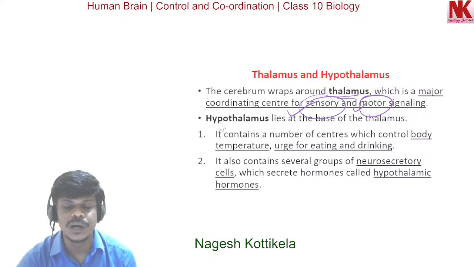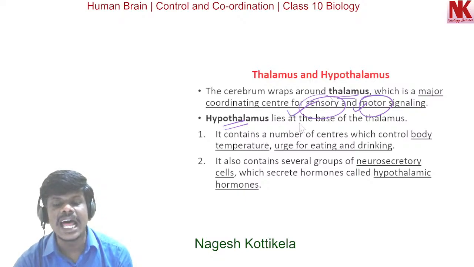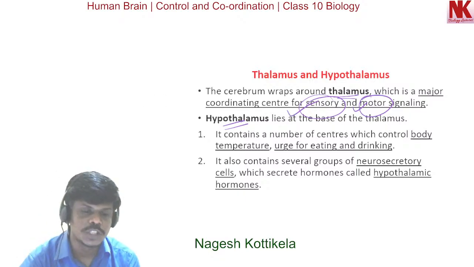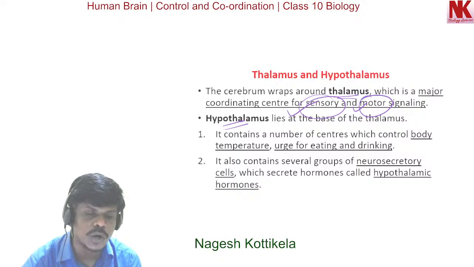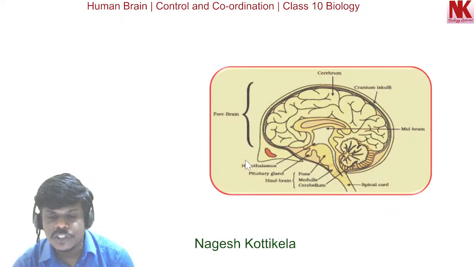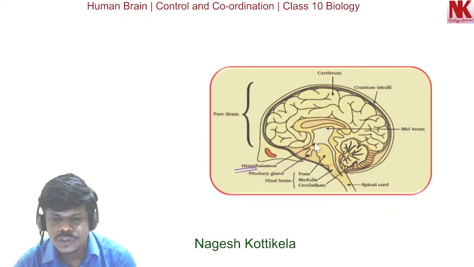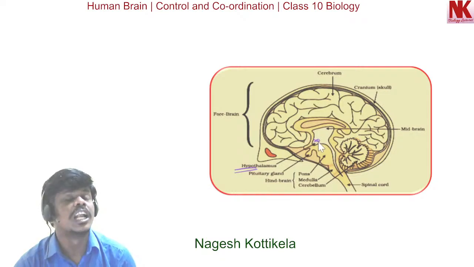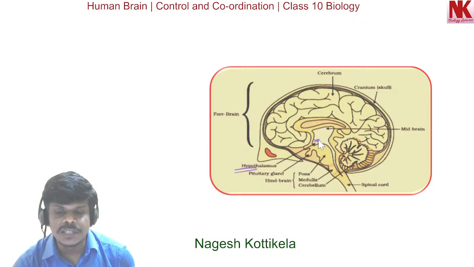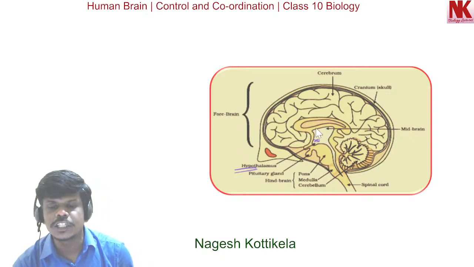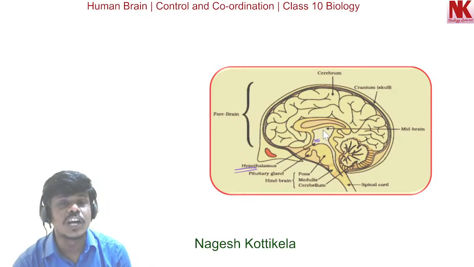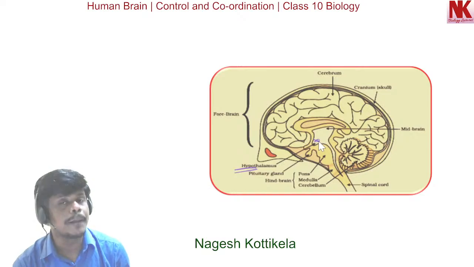And also here, hypothalamus lies at the base of the thalamus. You can see here in this picture, you will understand better. This is hypothalamus. See this part, this is labeled as hypothalamus. The upper part of this is the thalamus. At the base, at the floor of the thalamus is the hypothalamus.